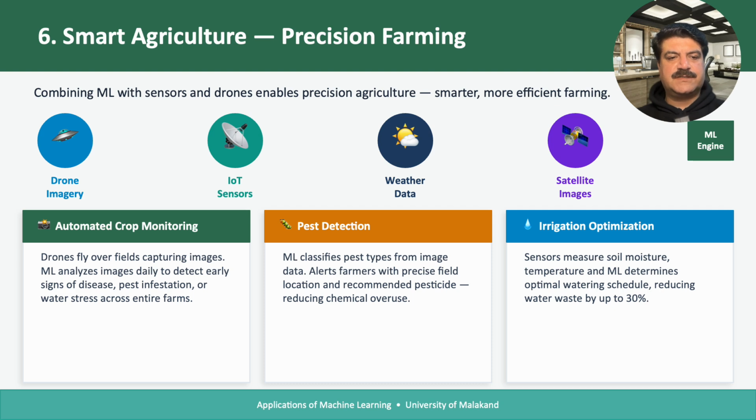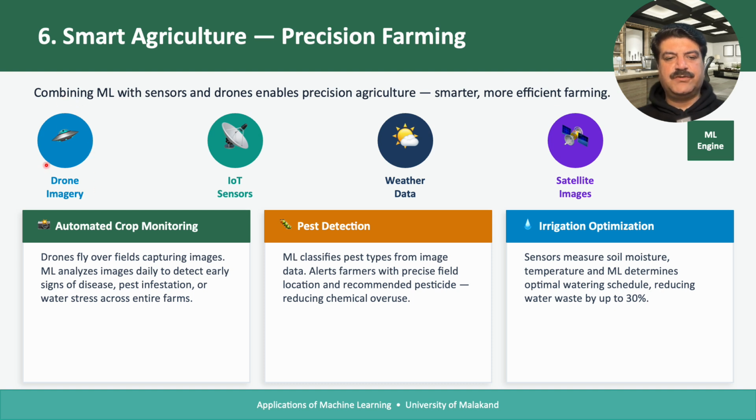In smart agriculture, we can use that for automated crop monitoring. Okay, the drone flies over the fields capturing the images. The ML analyzes the images daily to detect early signs of disease, pest infestation, or water stress across the entire farm.